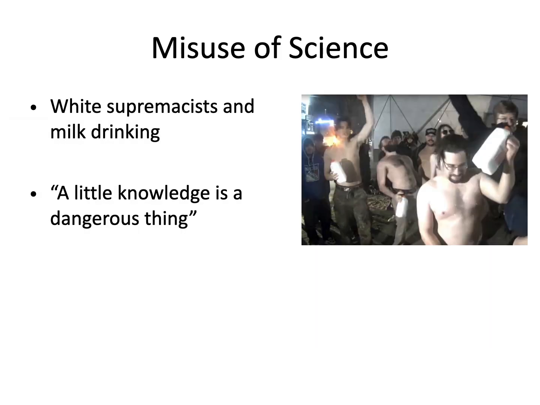And this is important when we talk about the misuse of science, because lactase persistence has been used by white supremacists as a symbol of what they think is their genetic superiority to everybody else. And so these guys, when they get together, sometimes they drink milk, even though they know it makes some people sick. But what they don't realize is that this is not a sign of superiority. It's a sign that your ancestors raised cattle and did dairy.